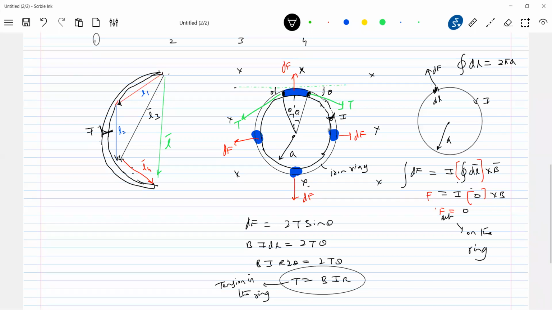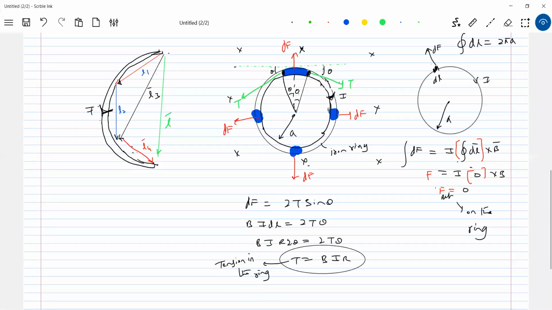Current carrying loop kept in a non-uniform magnetic field, the net force will definitely be non-zero, because if the field on one side is more than on the other, the net force will definitely be upward. Able to make it out? So this is the basic introduction.